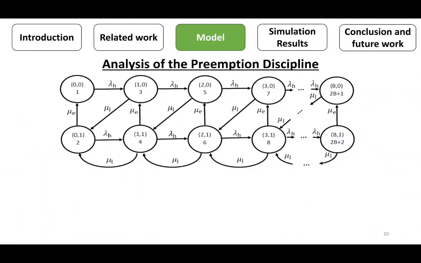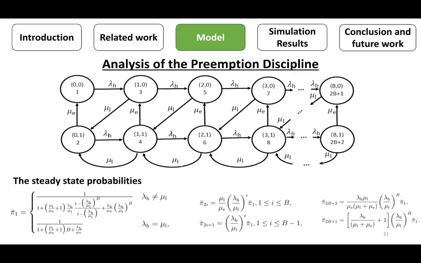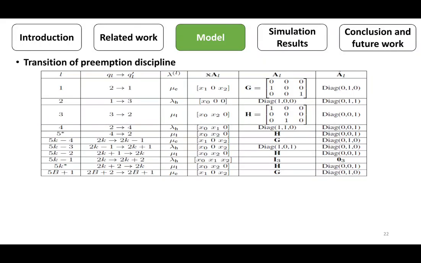For the preemption discipline, this figure shows the set of transitions of the Markov chain. Applying the balance equation, we obtain the steady state probabilities. This table summarizes the possible transitions and their associated parameters for the stochastic hybrid analysis. Applying this equation and using this table, we obtain the moment generating function of the age of information for this discipline.